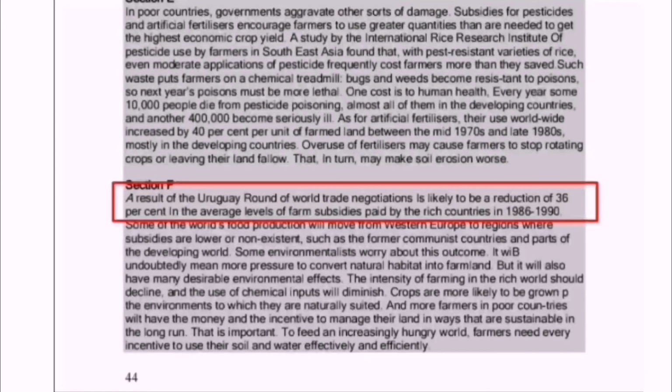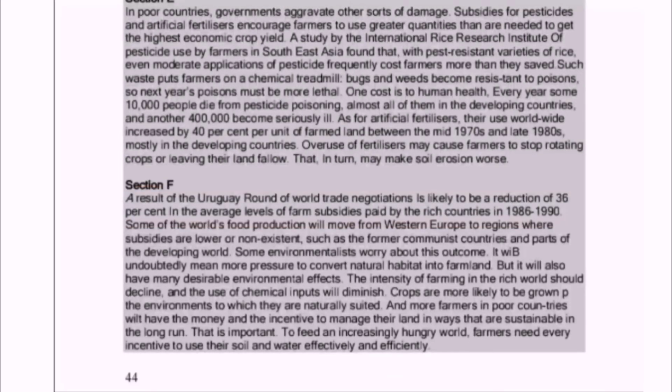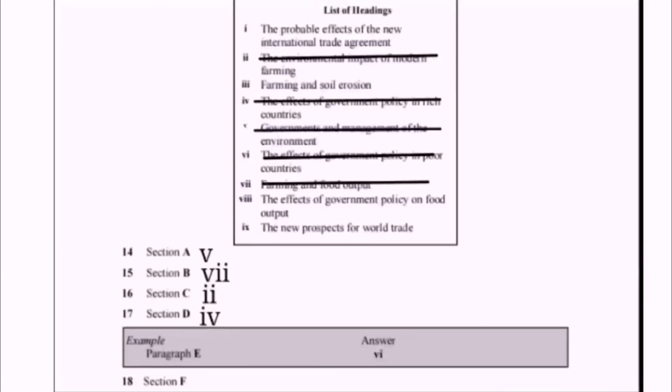Likely means chance, possibility, reduction means cut off or reduce. It means that there is a chance that in 1986 to 1990, the rich countries will cut off the subsidized funds for farming. So this is an agreement.